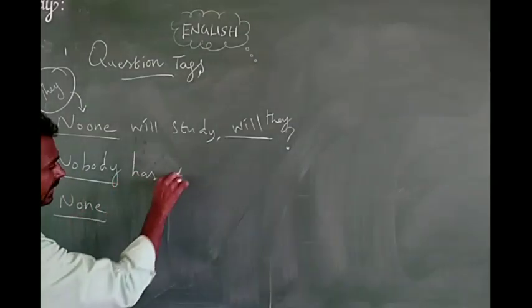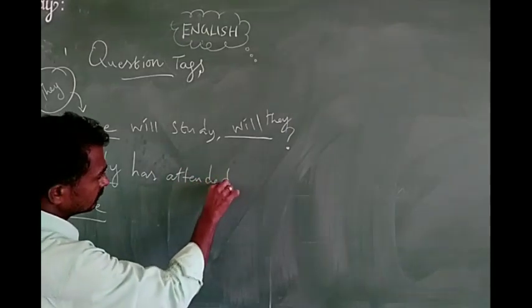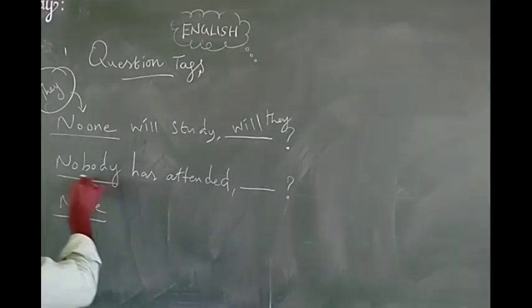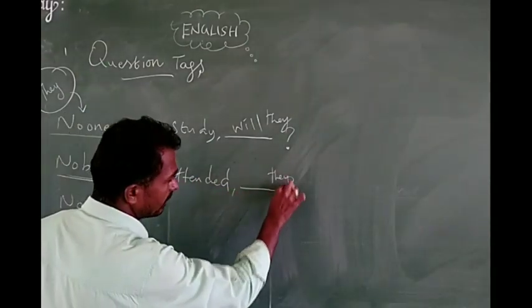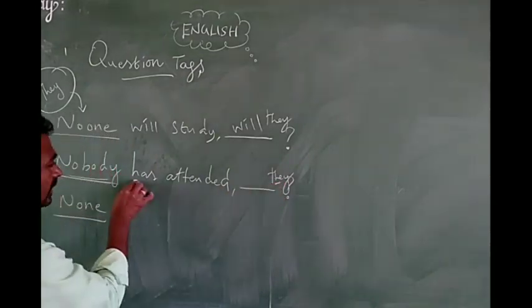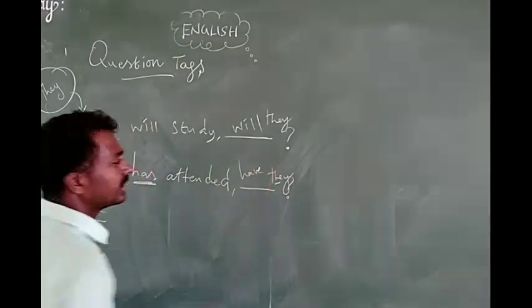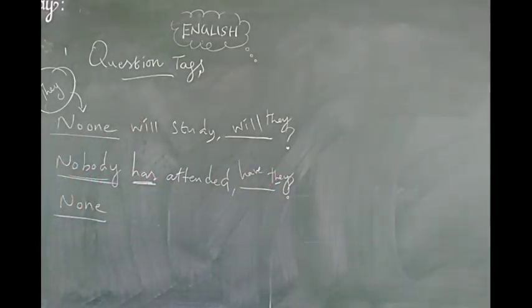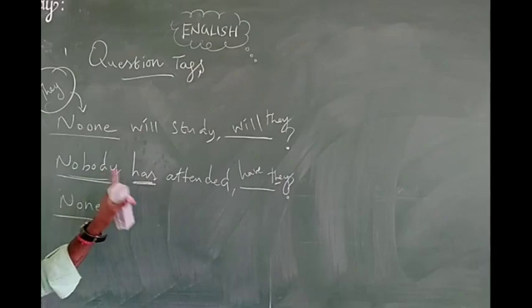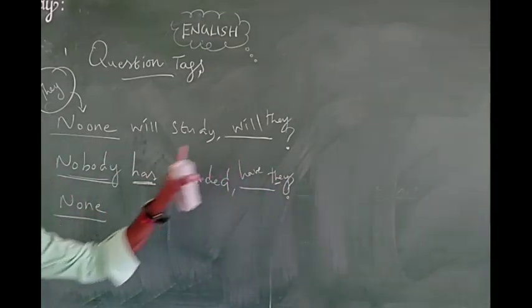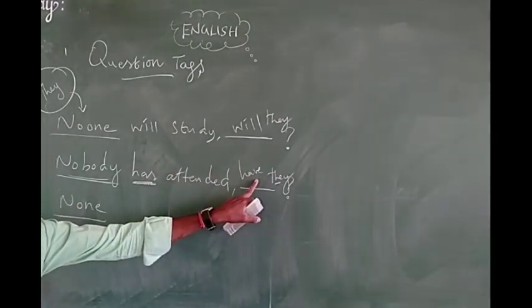See the same thing. Nobody has attended. You know the meaning of the sentence. Here is the sentence positive or negative? Negative, sir. So then write the positive answer. Here nobody becomes they, and they is plural. Then the "has", the subject is singular given here, you have to write the plural verb: have they. Got an idea? Have they. Because singular subject, singular verb; here that singular subject becomes a plural subject. The same thing: how to write a singular verb as a plural verb.